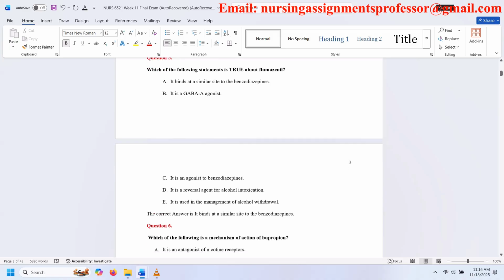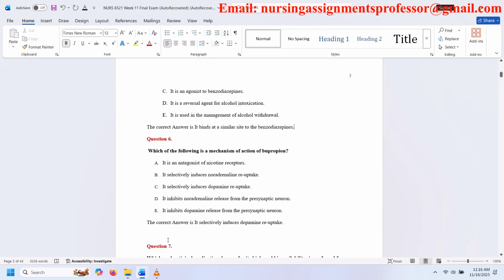Question 6. Which of the following is a mechanism of action of bupropion? A. It is an antagonist of nicotine receptors. B. It selectively induces noradrenaline reuptake. C. It selectively induces dopamine reuptake. D. It inhibits noradrenaline release from the presynaptic neuron. E. It inhibits dopamine release from the presynaptic neuron. The correct answer is it selectively induces dopamine reuptake.